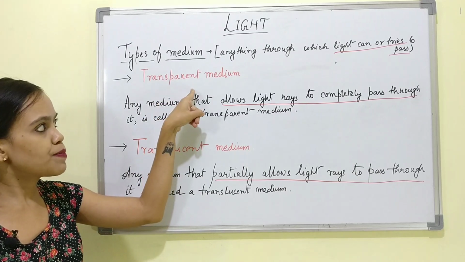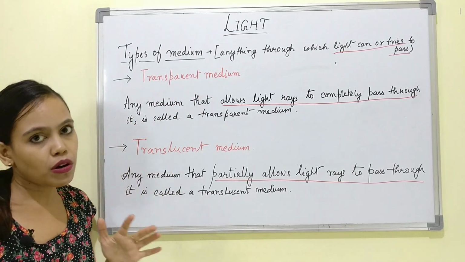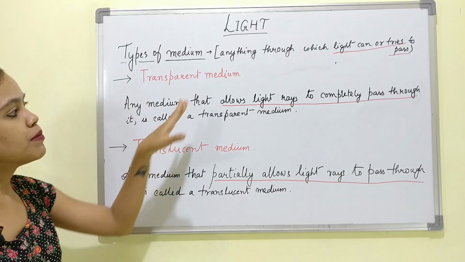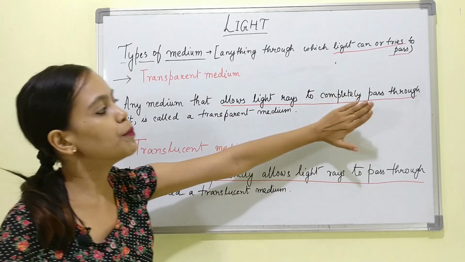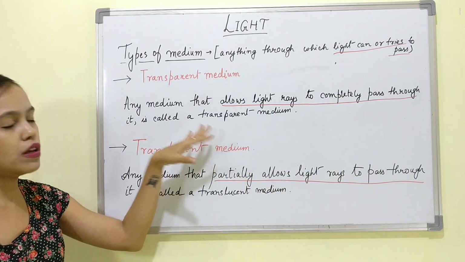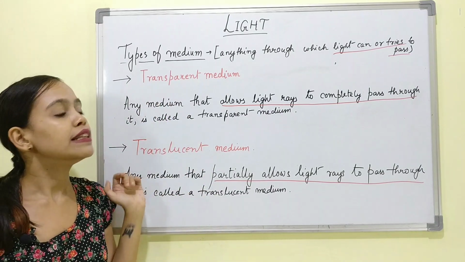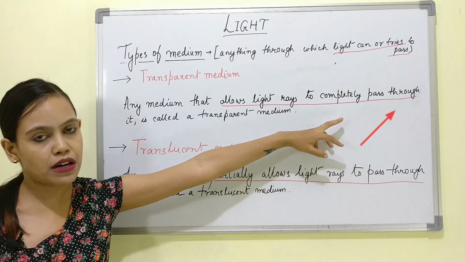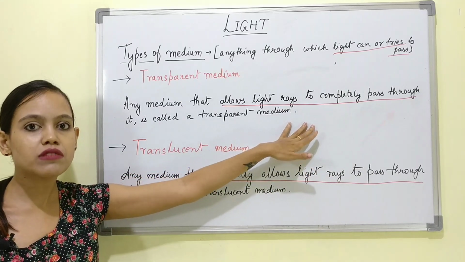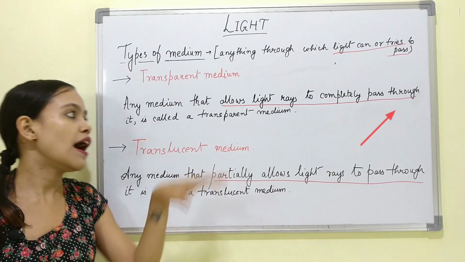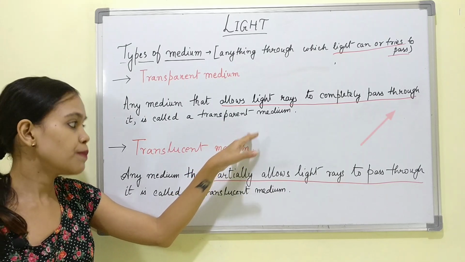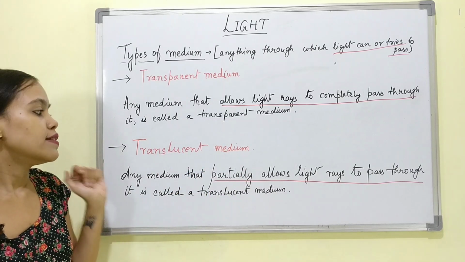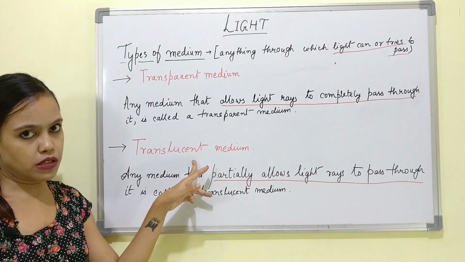Now, here comes the definition of the mediums. First, transparent medium. Any medium that allows light rays to completely pass through it is called a transparent medium. Here, the key point to note down is allowing light rays to completely pass through it. So, this is the definition. You can again pause the screen and take down a note of it. The second medium is translucent medium.